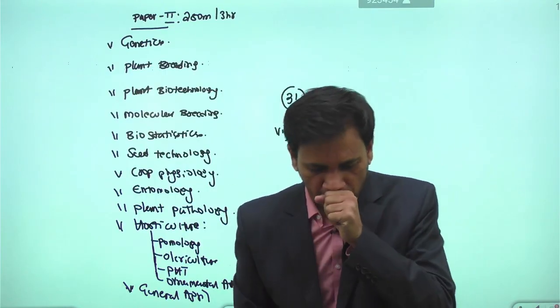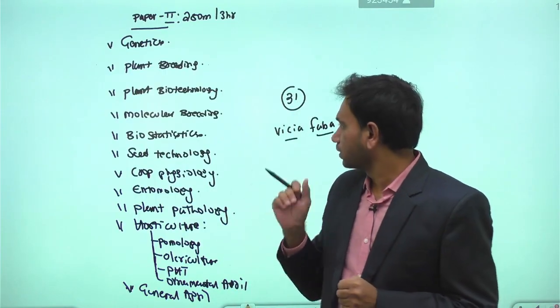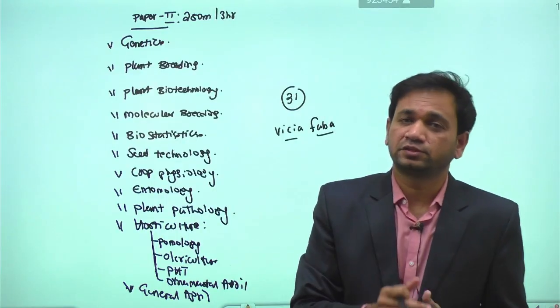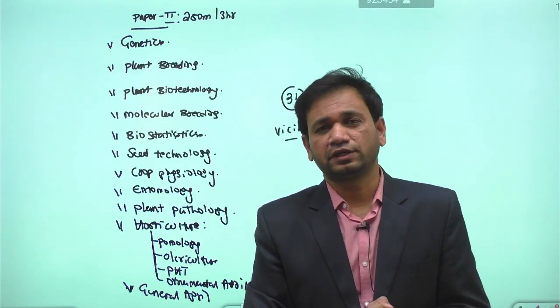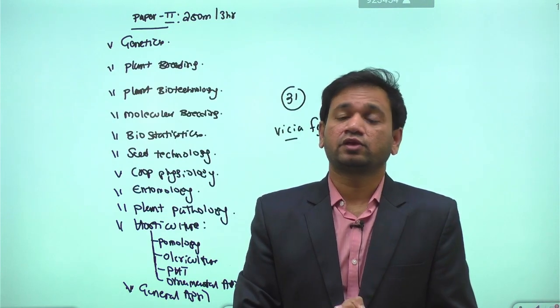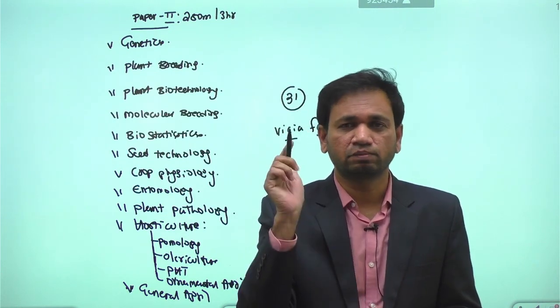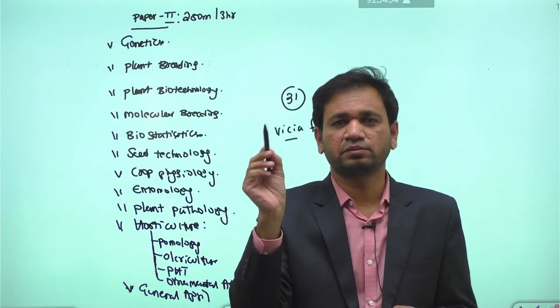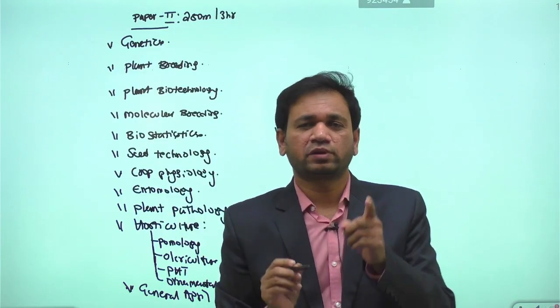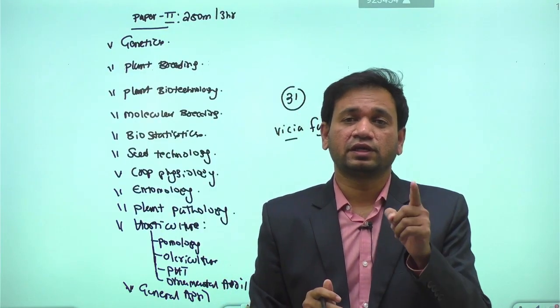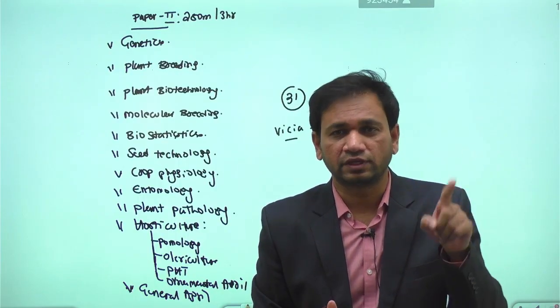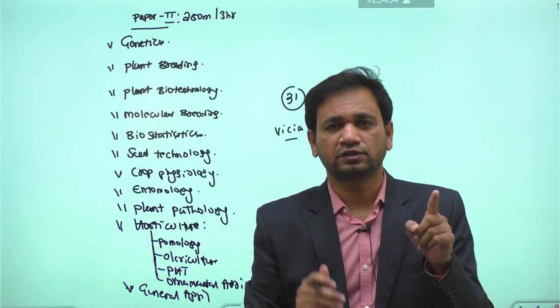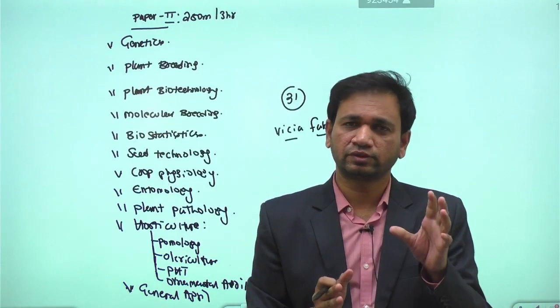Then apart from that, we have the syllabus topic called cytoplasmic inheritance. In cytoplasmic inheritance, the inheritance of cytoplasmic genes takes place from the mother to the progeny. So cytoplasmic inheritance is also one of the theories in the case of theory of inheritance.